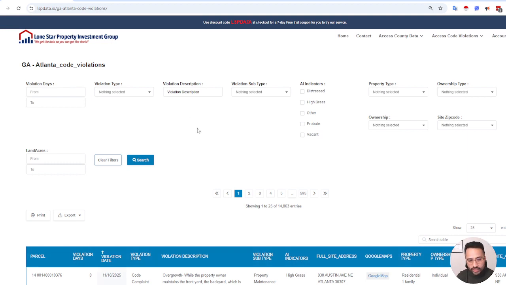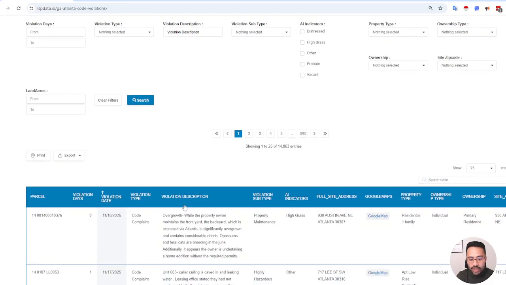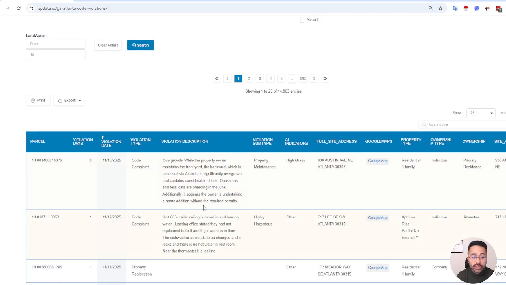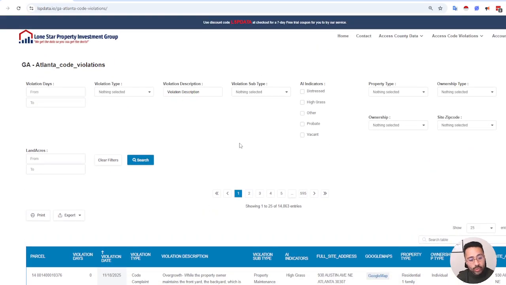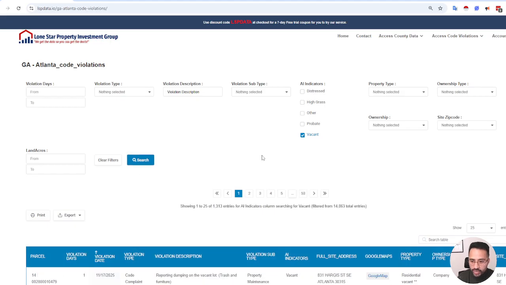So what is the difference? What's new, right? This AI indicator, we've just implemented this. Basically, we've prompted the AI to read a lot of the complaint or violation descriptions, so it makes it a lot easier for you to identify distress factors, right? If you were to come in here and search, let's say, vacant, hit apply. And again, you can search each one of those distress factors, apply all of them, right?